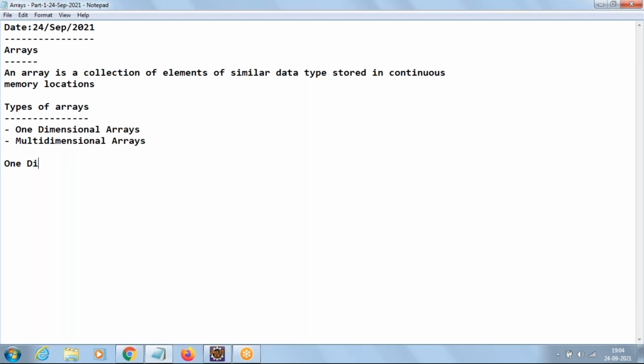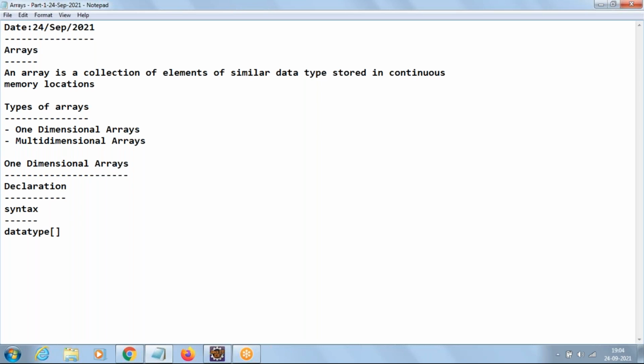So let us go with one-dimensional. Whenever you want to collect the elements as a single row, then we go for one-dimensional. The syntax of declaring a one-dimensional array is, we have to go with the data type, the type of data which you want to collect, and we have to use the array symbol.